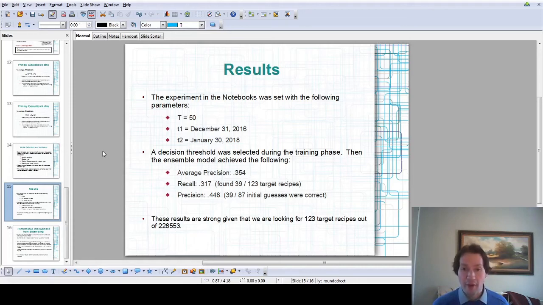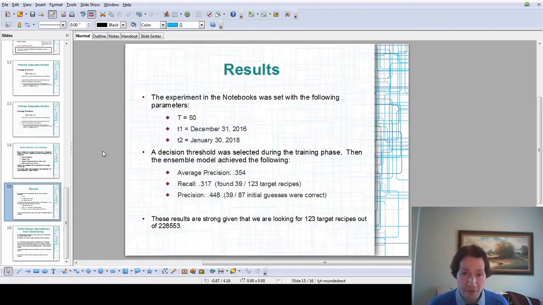Our model made about 87 guesses using its optimized threshold. It said, here's a list of 87 recipes that it thinks will become popular. And of those 87, 39 of them were correct for a precision of about 0.448. So quite good precision given it's such a difficult prediction problem. And the recall was okay. It found about a third of the actual recipes that will become popular, about 39 of the 123.